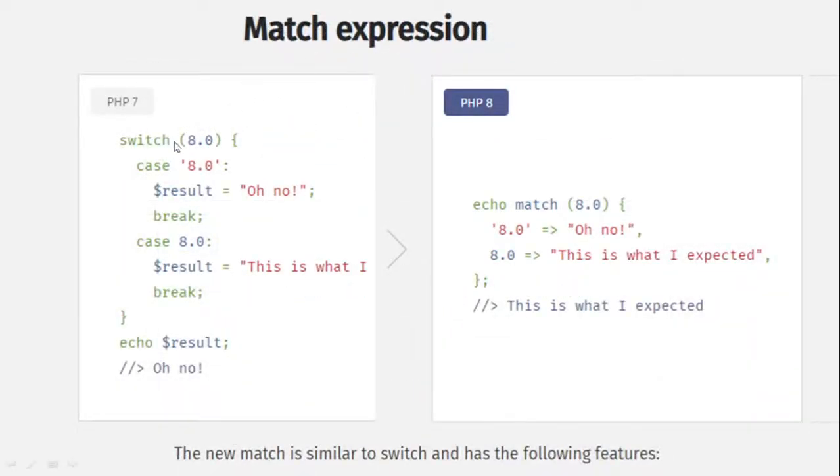Match expression. We have a switch case here, but the match case is newly introduced. Now match does much better than the switch case. The new match is similar to switch and has many features, so it gives an advantage. You can also pass the result value to a variable. So instead of echo, you can pass the value to a variable and then print the variable or do the processing here.